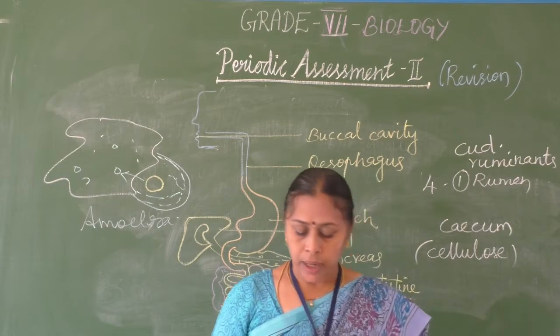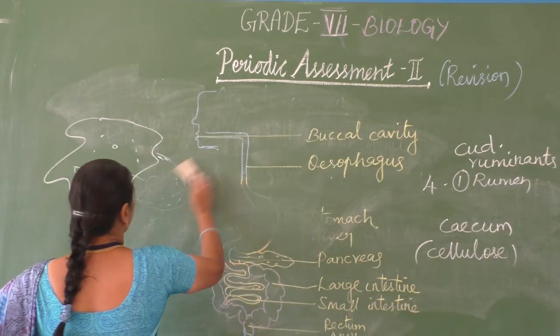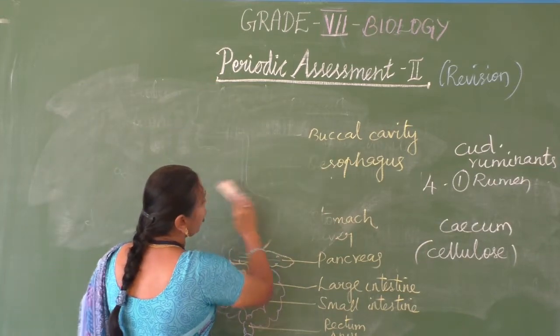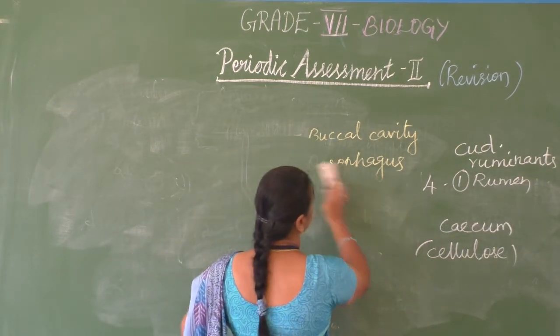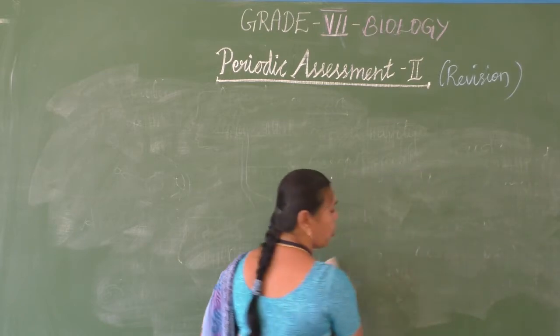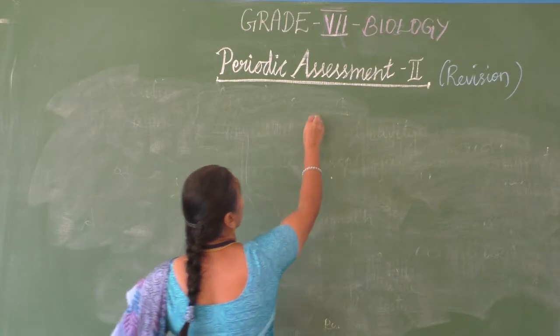And the weather is reported by the meteorological department. You have to concentrate on the spelling. Meteorology. The study of weather is called meteorology. And the scientists who study the weather are called meteorologists.